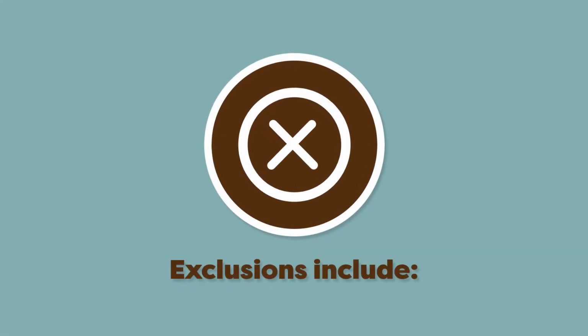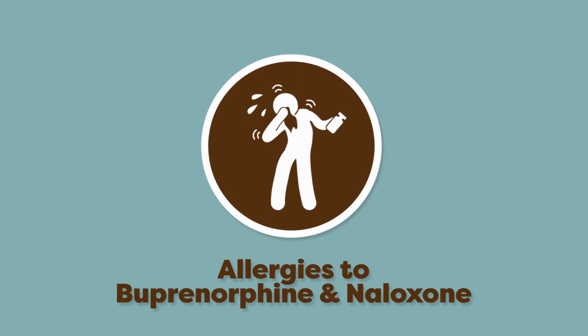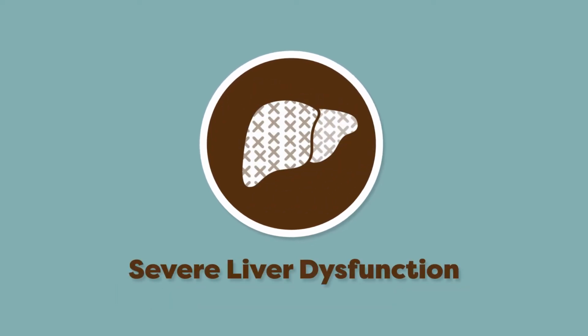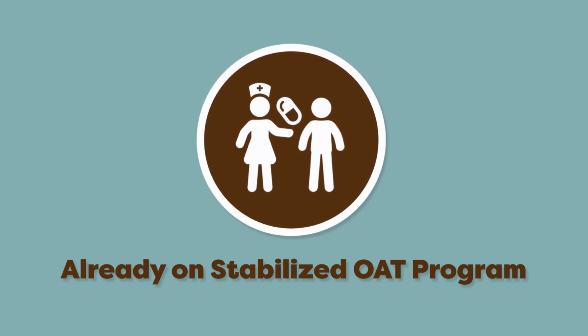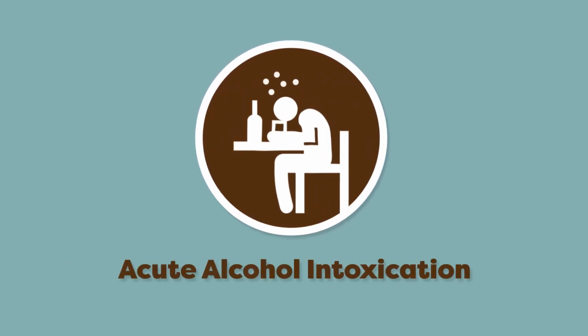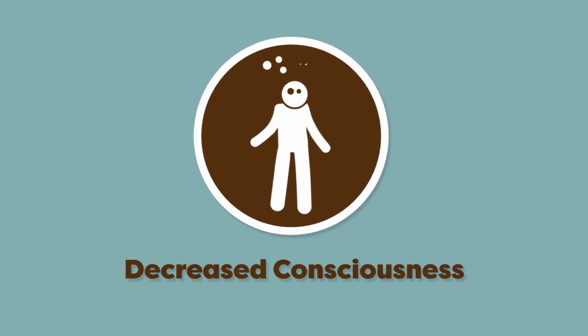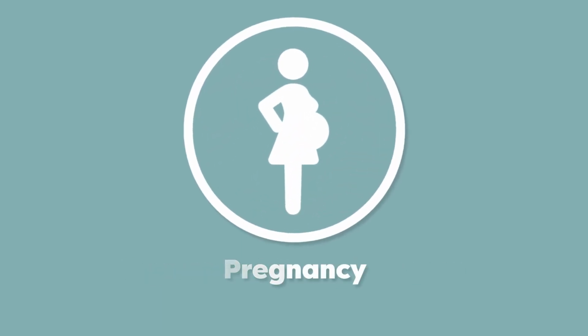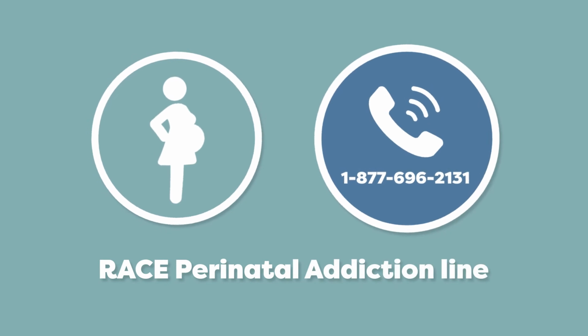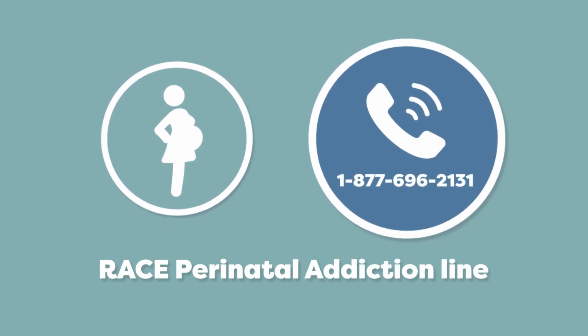Exclusions include allergies to buprenorphine or naloxone, severe liver dysfunction, already stabilized on an OAT program, acute alcohol intoxication, or decreased levels of consciousness. Pregnancy is a relative exclusion. Contact the Provincial RACE Perinatal Addictions Line for advice.